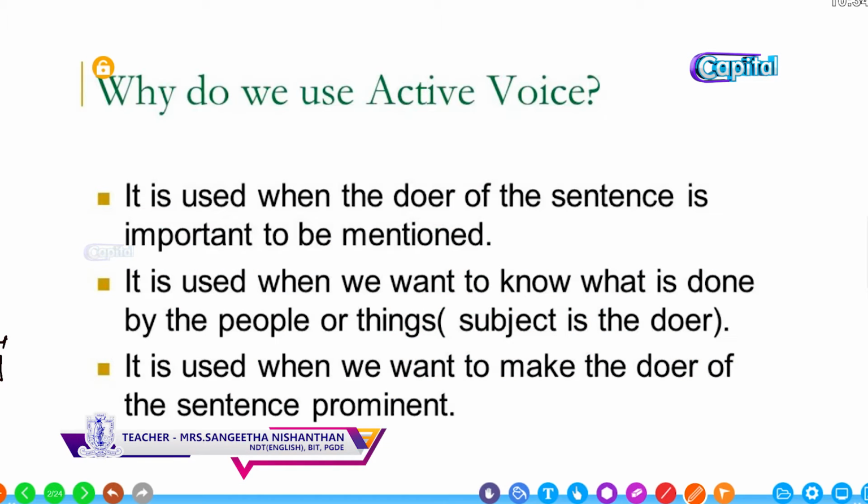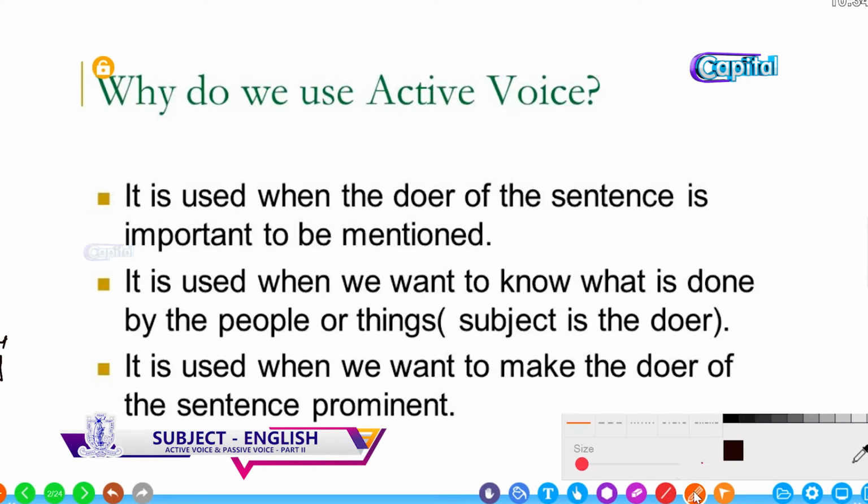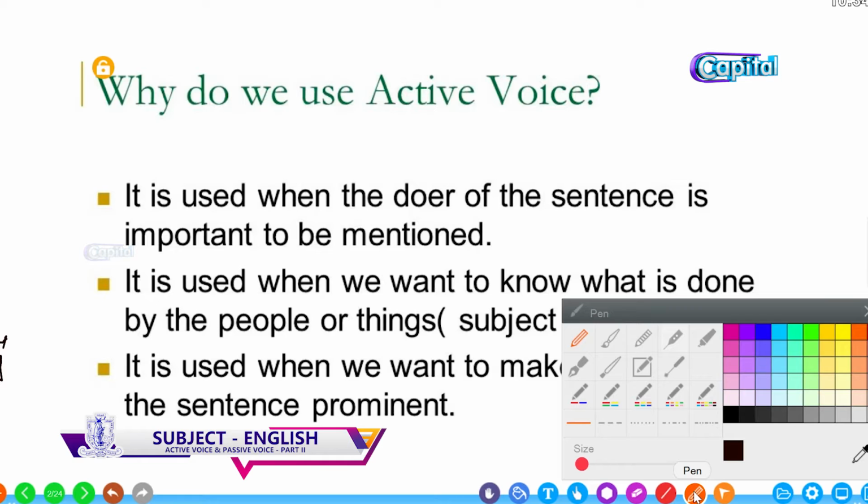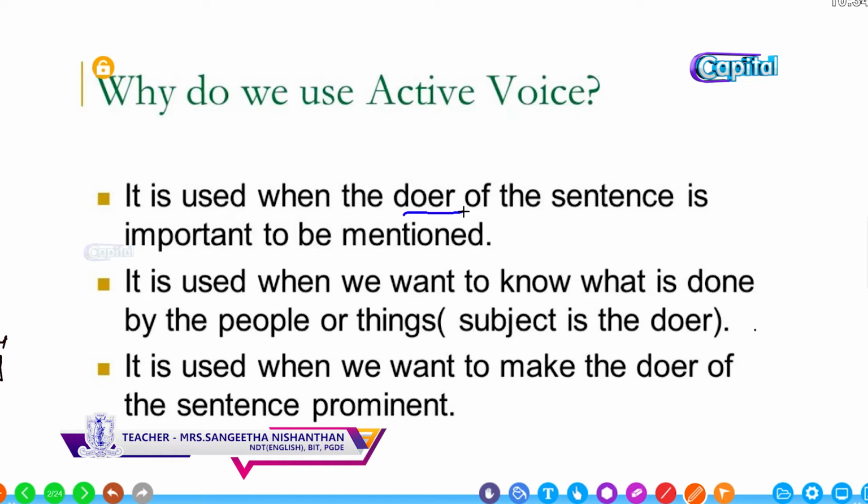Active voice is used when the doer of the sentence is important to be mentioned, and when we want to know what is done by the people or things.